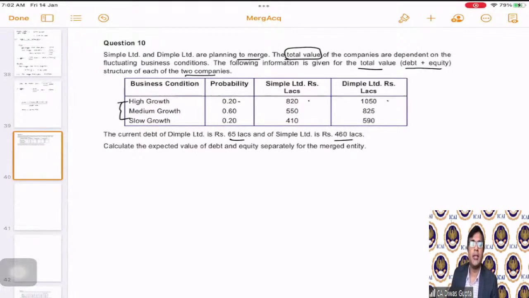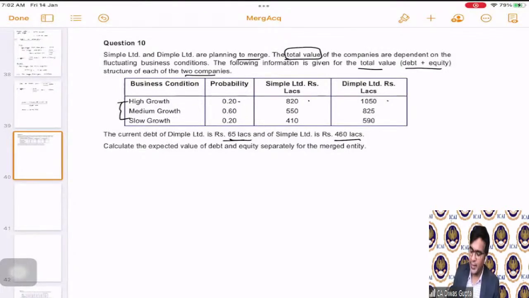They have said that debt does not keep on changing. If you see, in case of a business cycle or different business conditions, the equity value changes, correct? The debt value does not change. That's why the debt is less risky. So they are saying that the debt remains static at 65 and 460 respectively for both the companies.